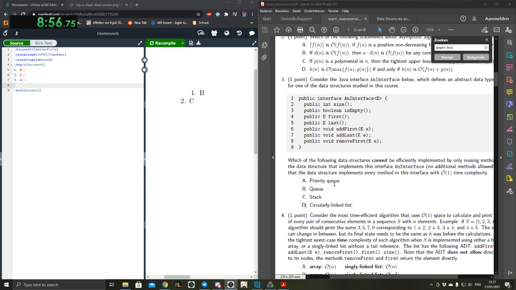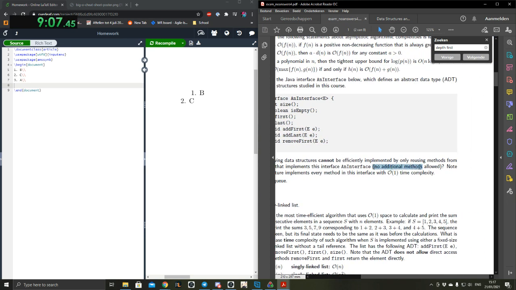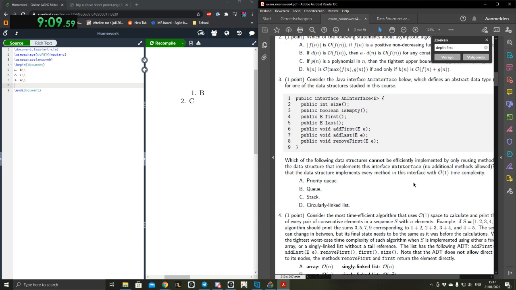Yeah, but how are you gonna keep the structure after you remove the first? They're always log n. There is no heapify in here. And no additional methods are allowed. But you don't need heapify to make it. How are you just gonna order it? You can just have an empty priority queue and add all the elements. It's not the most efficient way, but you don't need it.